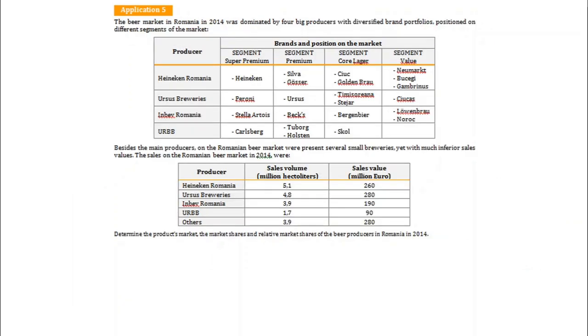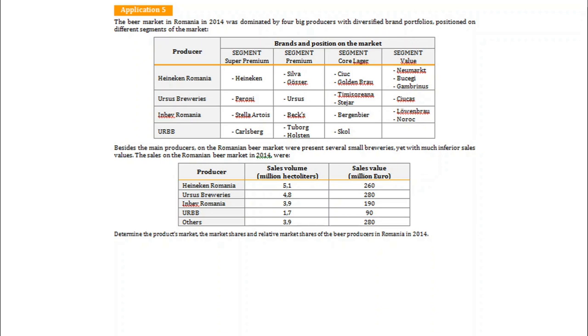We continue with the next application, application 5. Please read the text. As you can see, in this application we have to analyze the beer market in Romania in 2014.